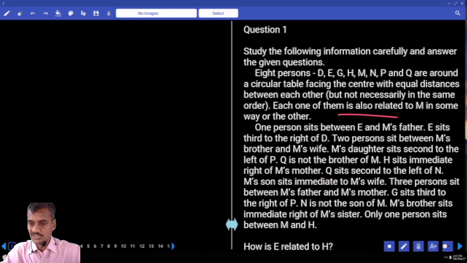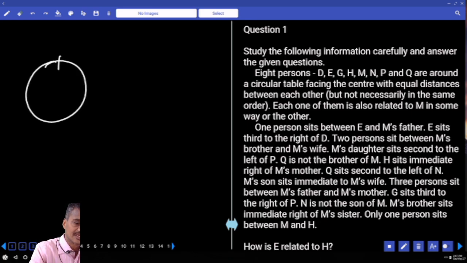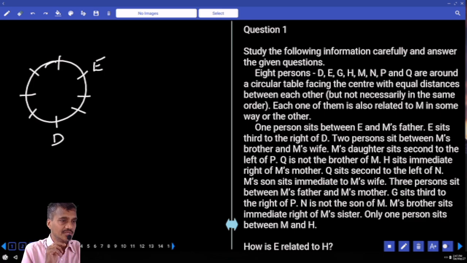Now one person sits between E and M's father. Between E and M's father, how many persons? One. E sits third to the right of D. E is seated third to the right of whom? Third to the right of D. Now let us take 8 persons here, 1, 2, 3, 4, 5, 6, 7, 8. I am taking D here, and E sits third to the right of D.